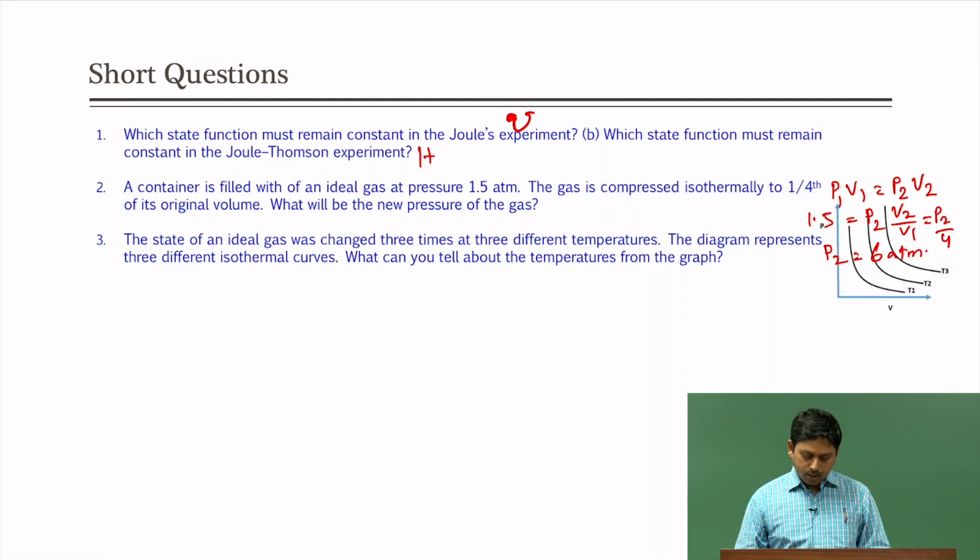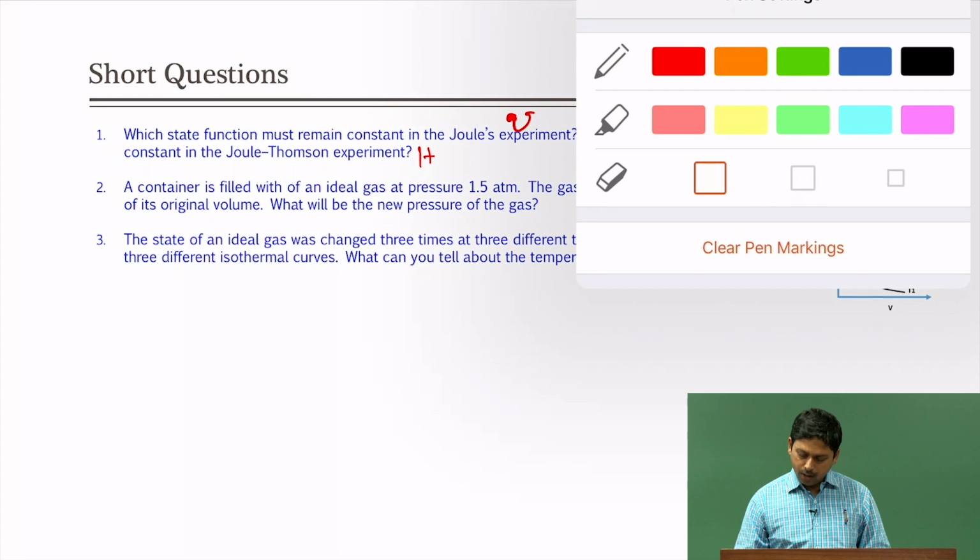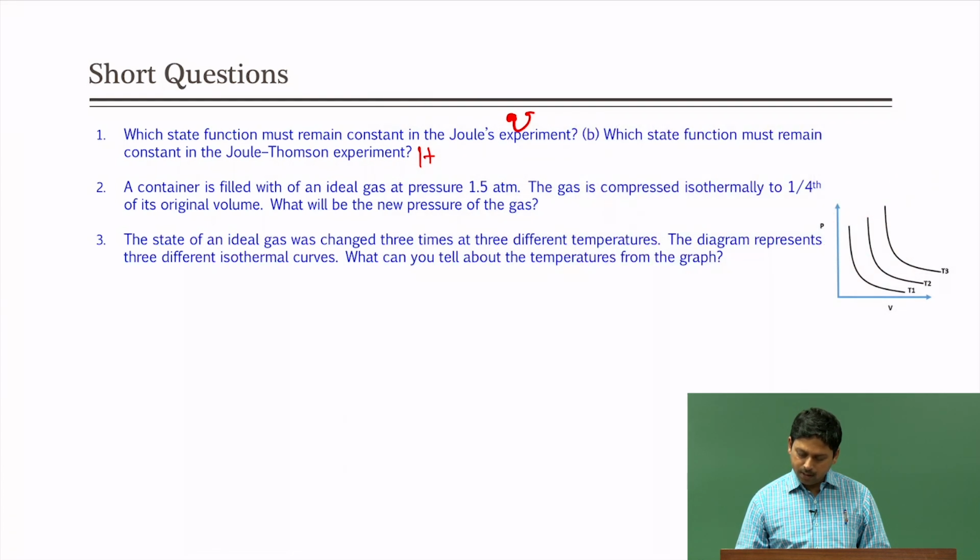Okay. Third question, the state of an ideal gas was changed 3 times at 3 different temperatures. Let me just erase this one, so that we can see that. So, this is the figure that is given here. The state of an ideal gas was changed 3 times at 3 different temperatures. The diagram represents 3 different isothermal curves. What can you tell about the temperature of the graph?